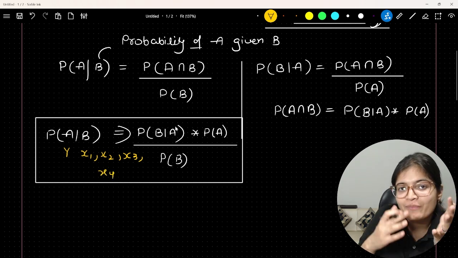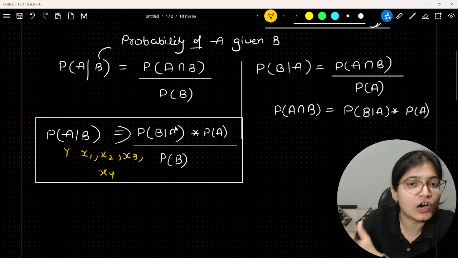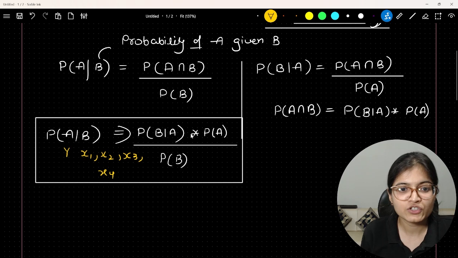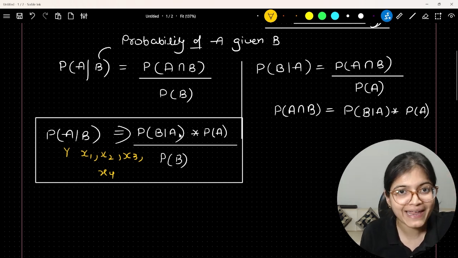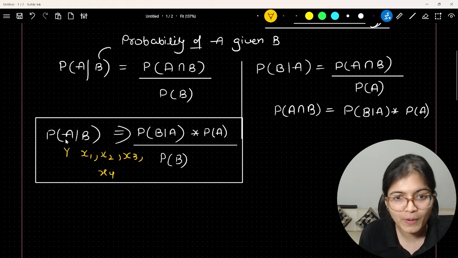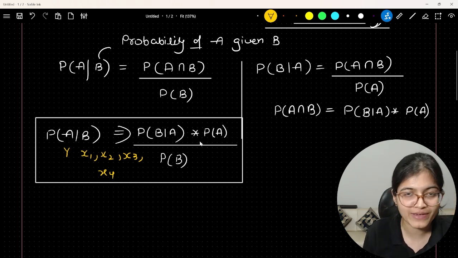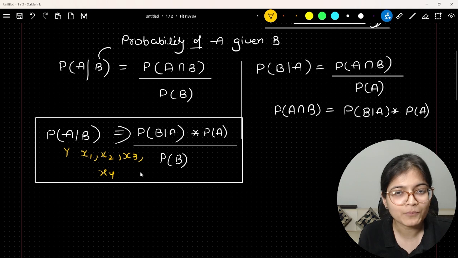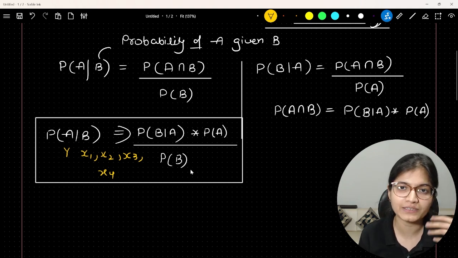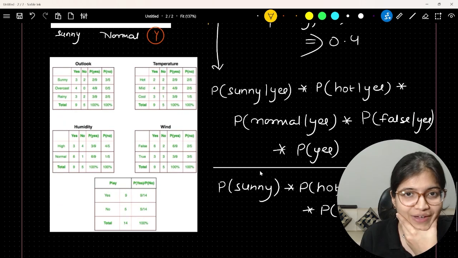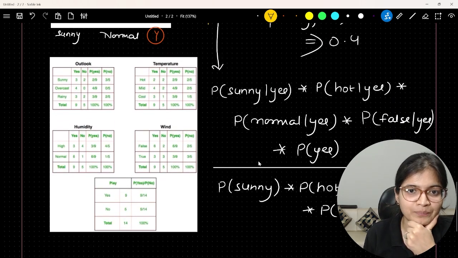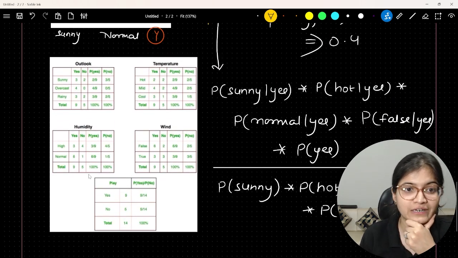So obviously when you have multiple features, you have to multiply all of them. You have to take all of them. So in the B part, you are using first x1, then x2, then x3, then x4, given the value of yes, into the overall probability of A, which is the probability of yes, divided by the probability of B, which is the probability of all the input features that you have. When you evaluate this, that is where this particular second picture comes into the picture, right?